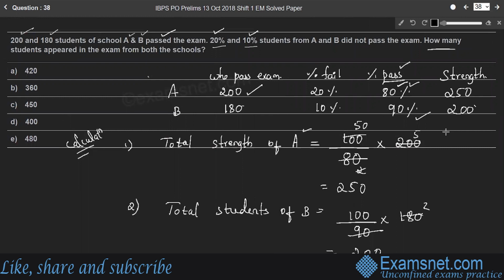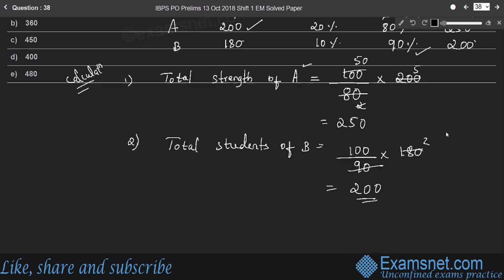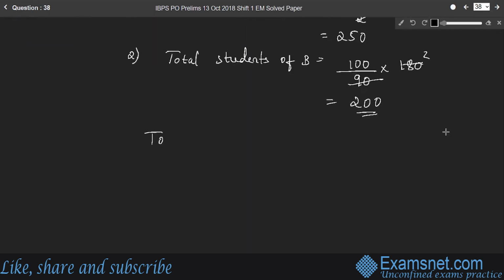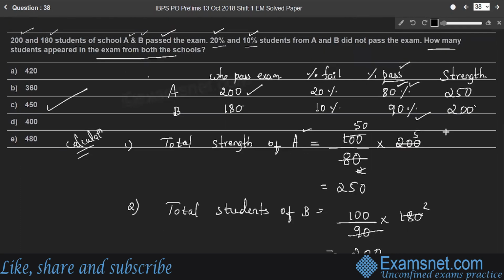So what is asked in the question? How many students appeared in the exams from both the schools? That means the total number of students who appeared for the exam is 250 plus 200 from both the schools. It is 450, right? Therefore, option C.